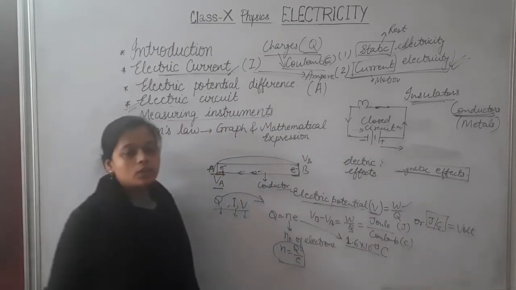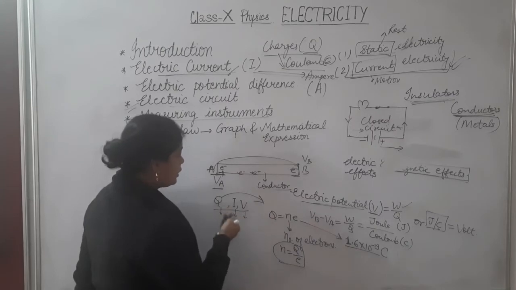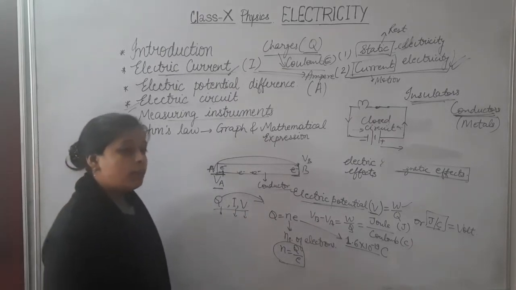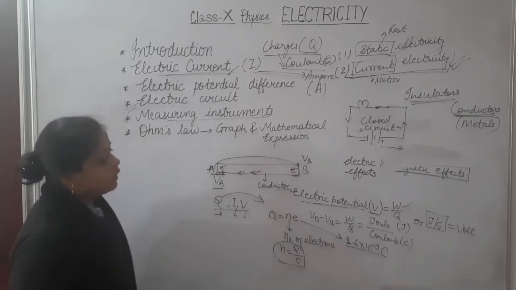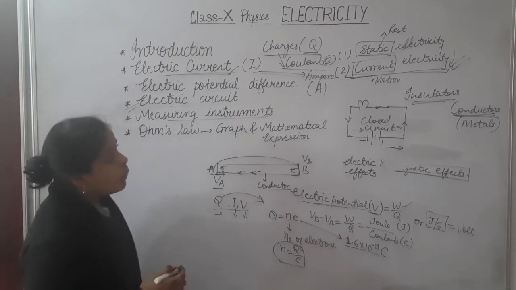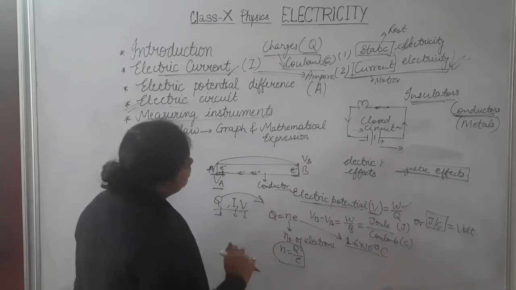Measuring instruments. What are measuring instruments? We have written here current, voltage, charge. With the help of what will they be measured? Actually, charge is a simple thing, just a property which can only be seen or observed by doing various types of experiments.